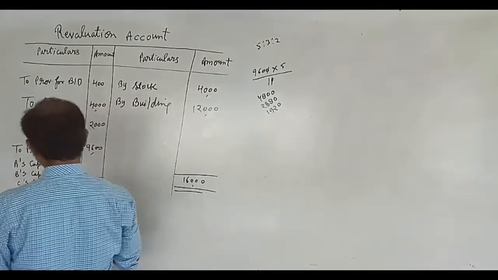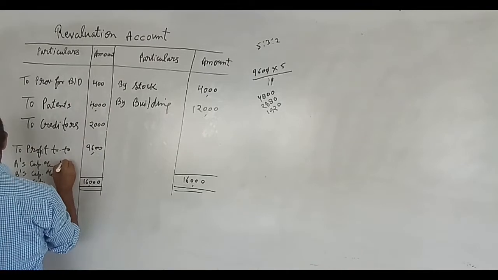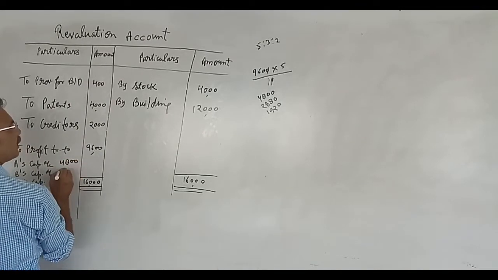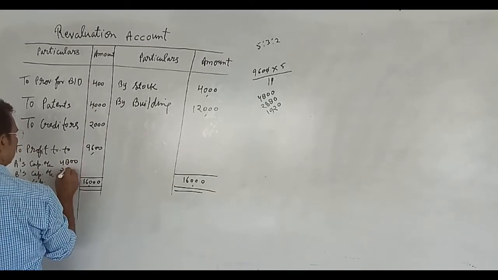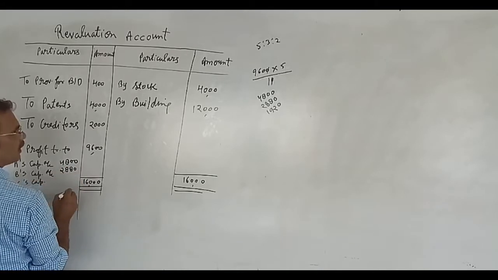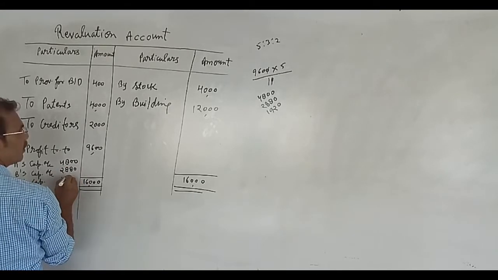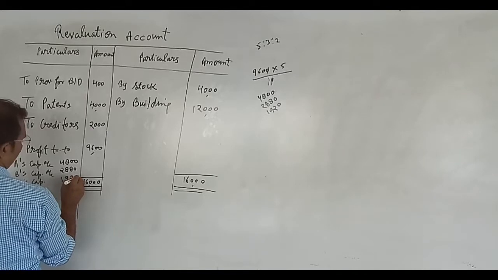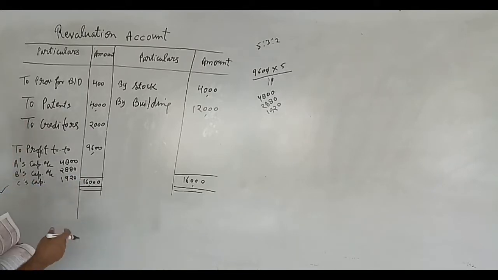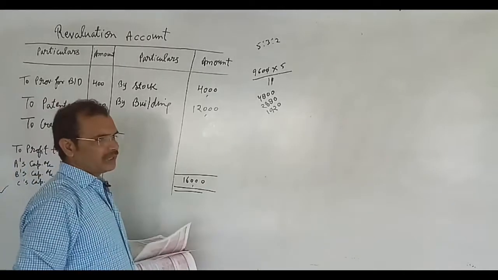So we will write here 4,800, 2,880, and 1,920. In this way we will prepare revaluation account.